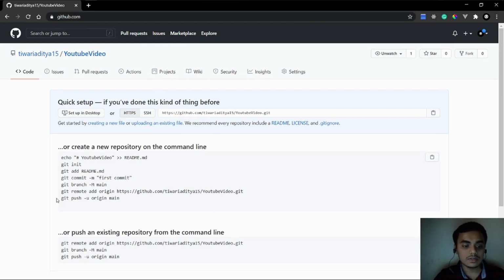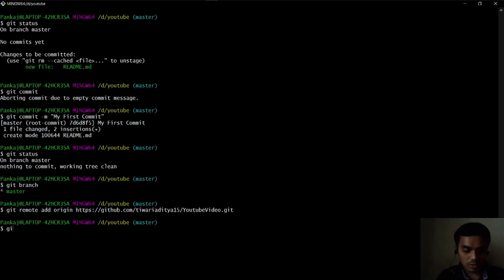The last thing is git push -u origin. As we didn't create a main branch, we are going to push the master branch. So git push. The commands are pretty intuitive. You don't have to remember them. They are intuitive.